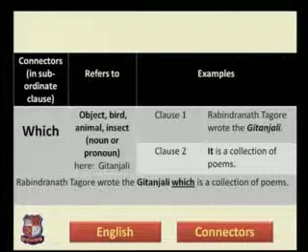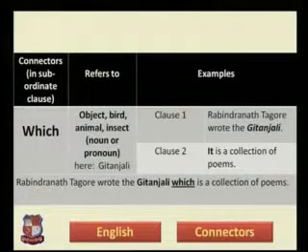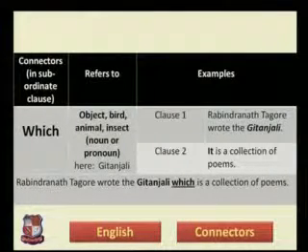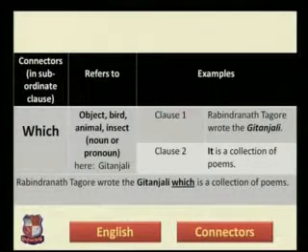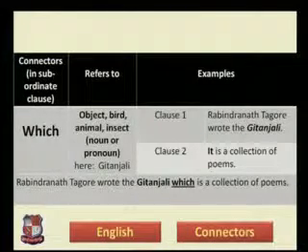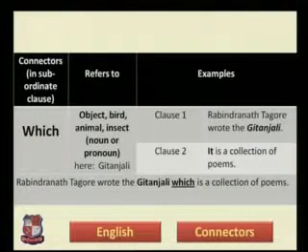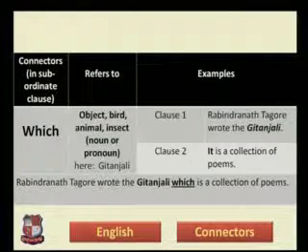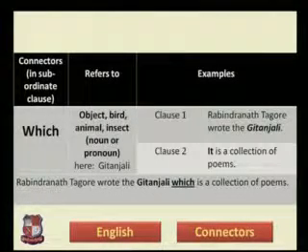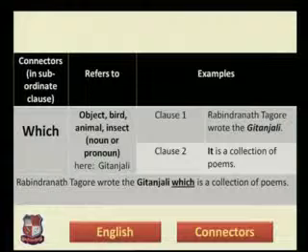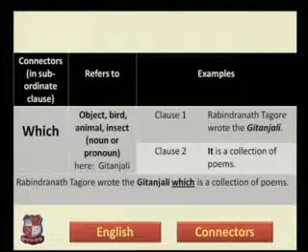The next connector that comes is which. It refers to an object, bird, animal or insect, a noun or pronoun. Here it will refer to the word Gitanjali. In clause number 1, as you can see, Rabindranath Tagore wrote Gitanjali. I have deliberately put the word Gitanjali in bold fonts so that you can identify that the connector as well as the pronoun given in clause number 2 will refer to the proper noun, that is Gitanjali. In clause number 2, the sentence is, it is a collection of poems.